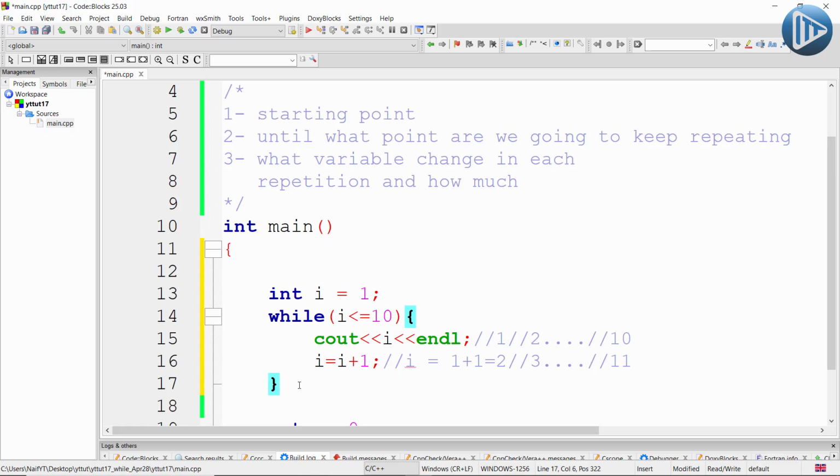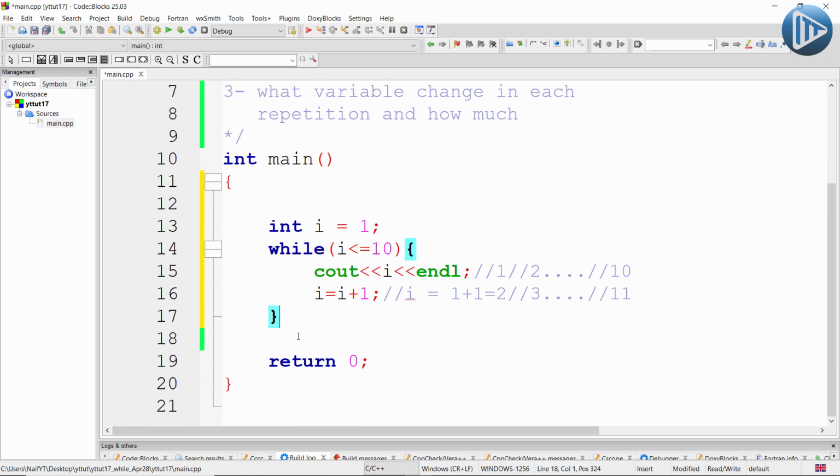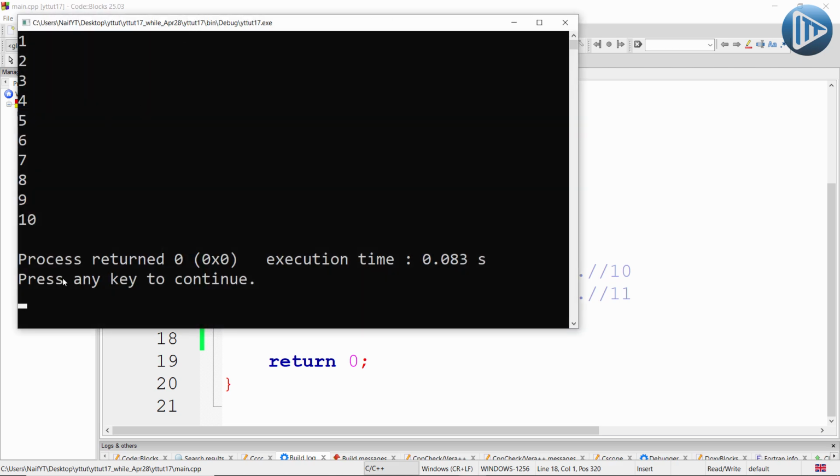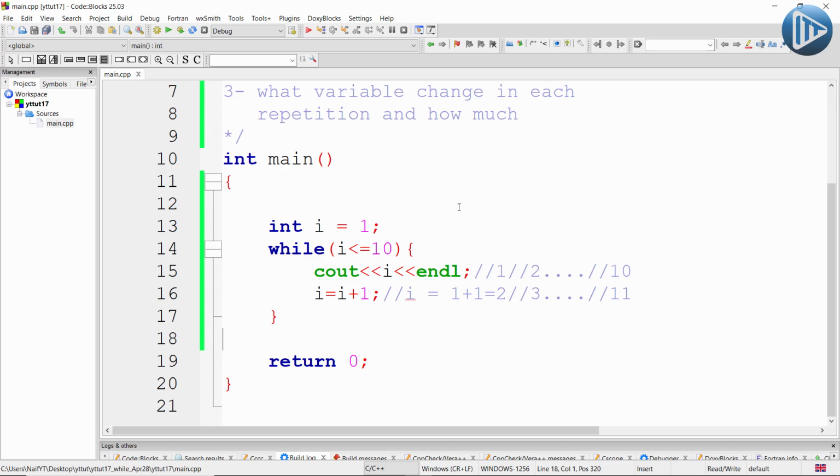And if we run our program, as you can see, we are not printing cout 10 times, but it will print numbers from 1 to 10. If we want to print numbers from 1 to 100 instead, what we change is this condition, where we say while i is less than or equal to 100, keep printing the i variable.